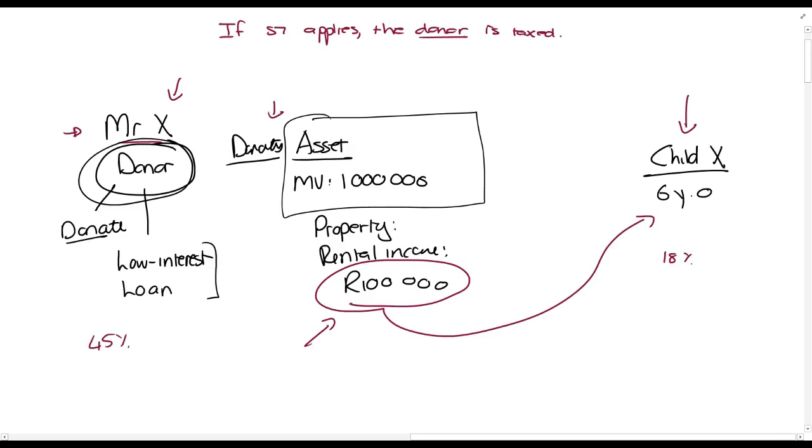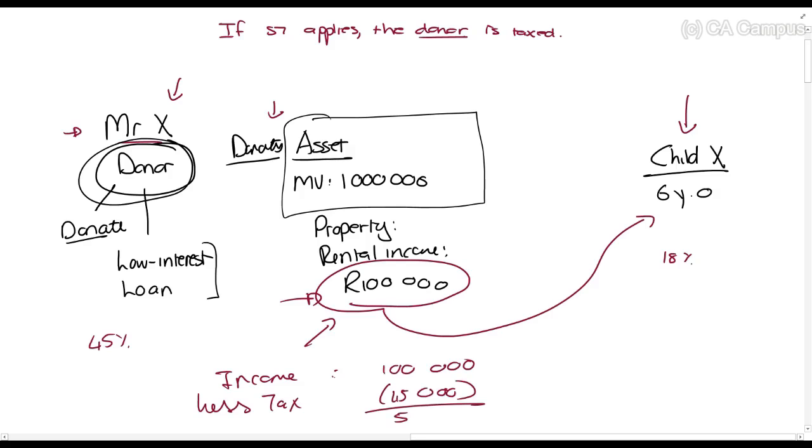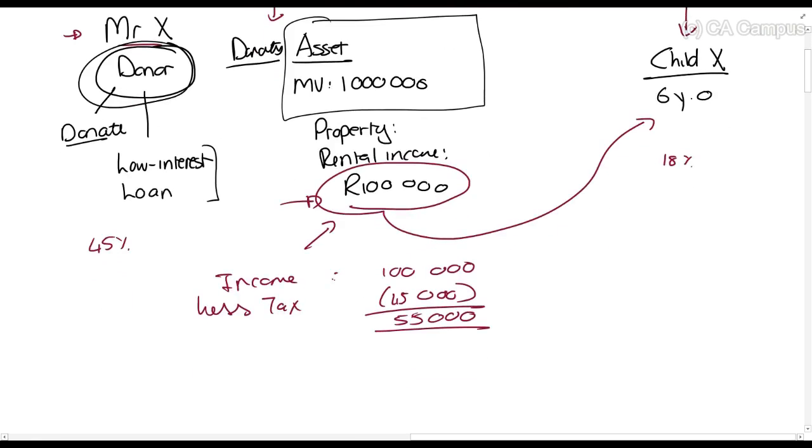So Mr. X is saying, just think about this income, this 100,000 rands, less tax, we'll get out roughly 55,000 rands. But if I give it to my child, then we will have how much? 72,000 rands. So can you see? The family will save money.